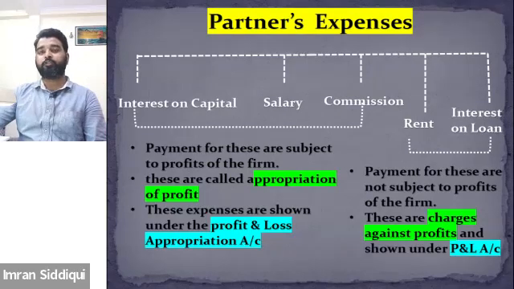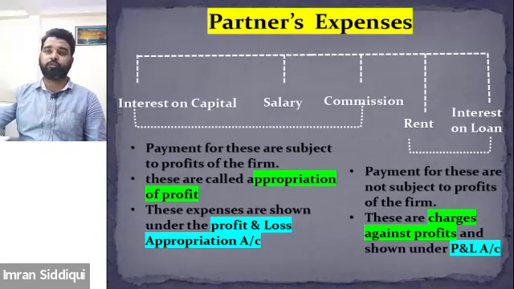Salary is one such expense that will only be paid when the firm has sufficient profit. And similarly, commission will also be paid only when there is profit. So since all these expenses are paid out of profit only, therefore these are called appropriation of profit.